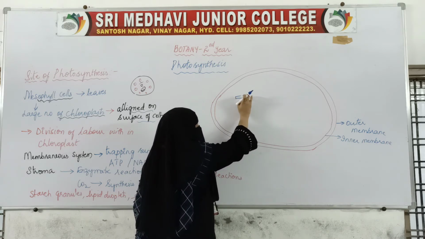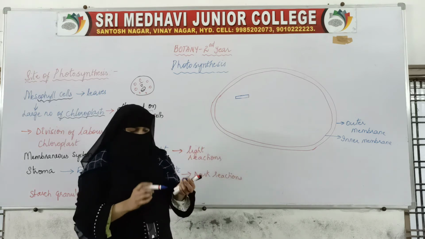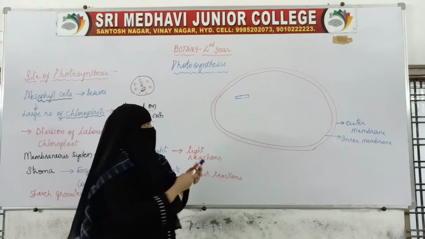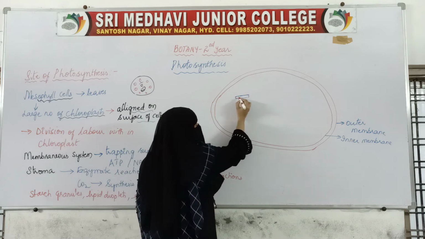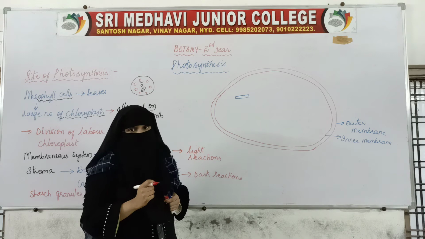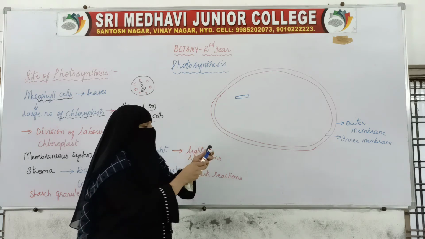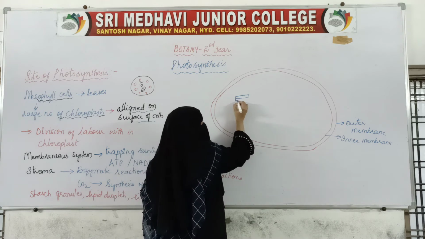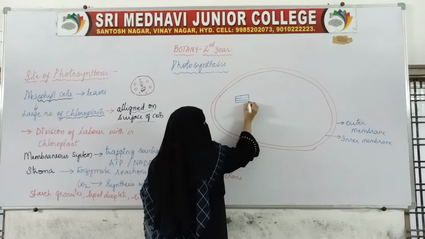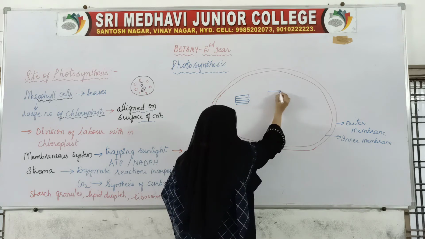This is one stack of thylakoid membrane. This is the membrane, and inside this membrane some space is present. That space is called lumen. So here this is the single one. Like this, stacks of thylakoid membrane will be present.